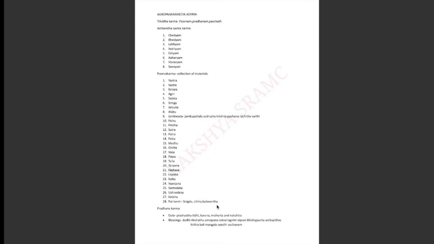Muhurta, generally Muhurta means what? Muhurta means 48 minutes. But here Muhurta means the auspicious time by looking at this Panchanga of time. And Nakshatra is the constellation. The moon will situate in a specific constellation for a specific time, that is called Nakshatra. So the date should be based on the Prashasta Tithi, Karana, Muhurta and Nakshatra, which are from the Panchanga, the five limbs of time: Tithi, Vara, Nakshatra, Yoga and Karana. And we should take blessings. Blessings from whom?